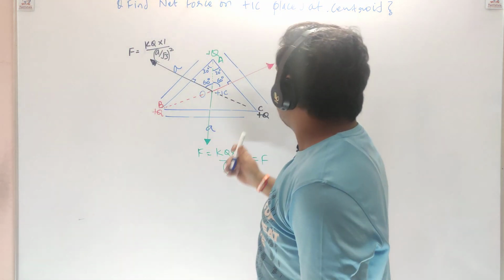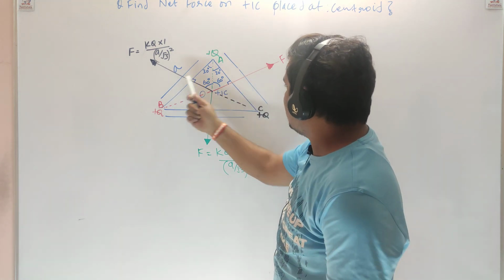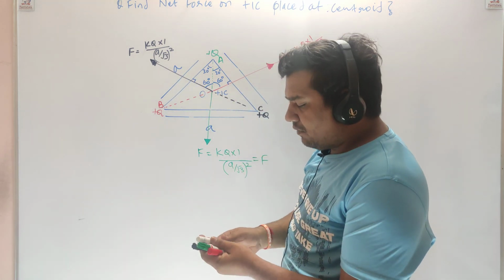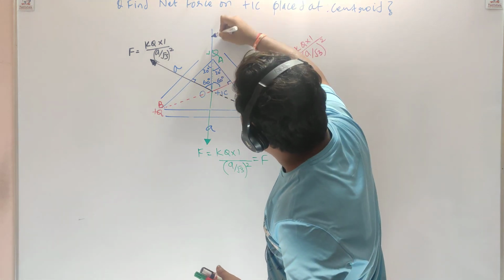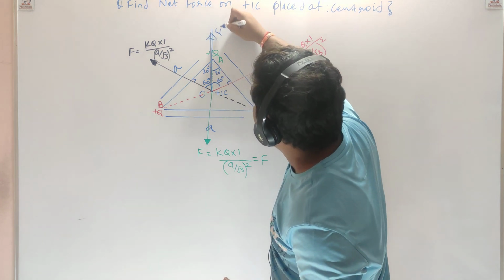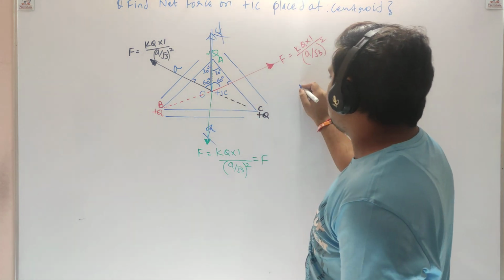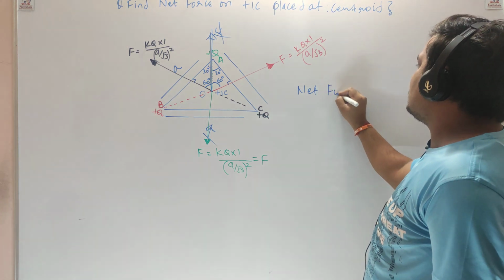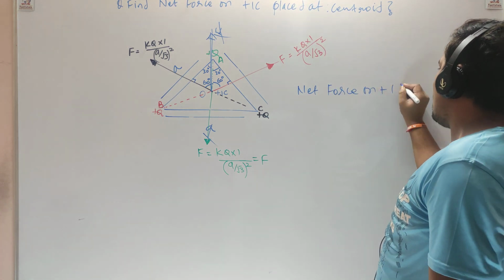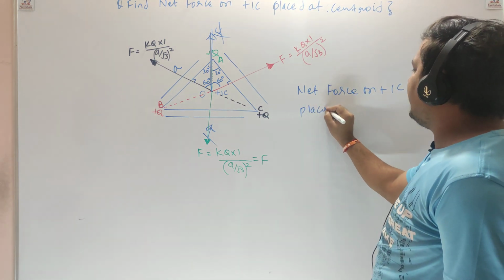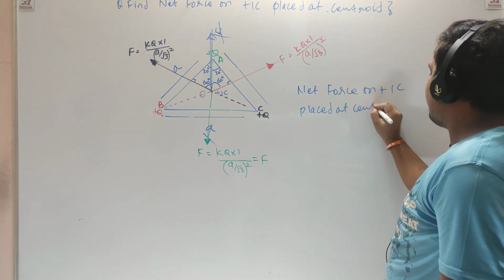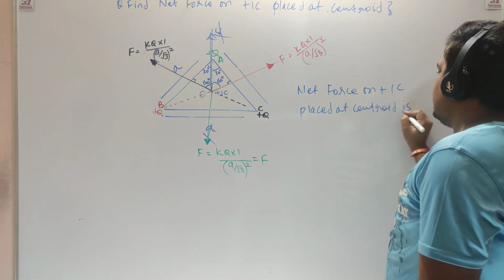Okay, so let's talk about the resultant of these two forces. The resultant of these two forces will come upward and will be equal to F. So F will get cancelled. So we can say the net force on +1 coulomb placed at the centroid is 0.